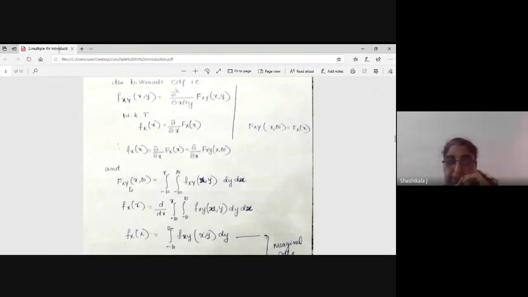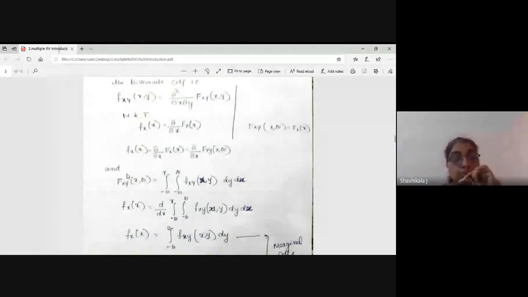Similarly, the CDF is obtained from the integration of the PDF. For bivariate, it is double integration. If it is three variables, I have to integrate three times. Similarly, it extends to n integrations for n variables.